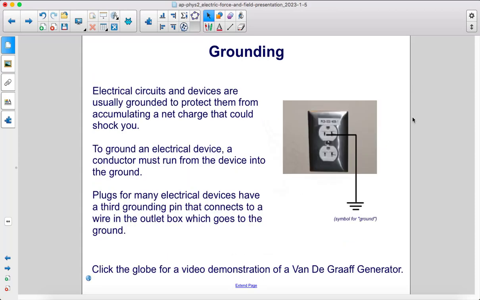Electrical circuits and devices are usually grounded to protect them from accumulating a net charge that could shock you. To ground an electrical device, a conductor must run from the device into the ground. Plugs for many electrical devices have a third grounding pin that connects to a wire in the outlet box, which goes to the ground. Click here for a video demonstration of a Van de Graaff generator.